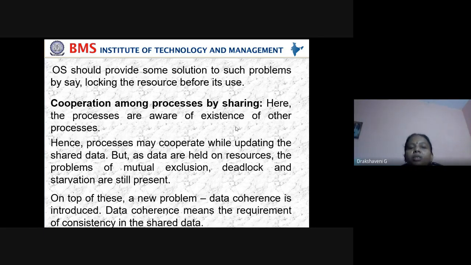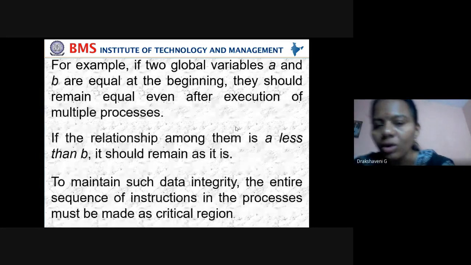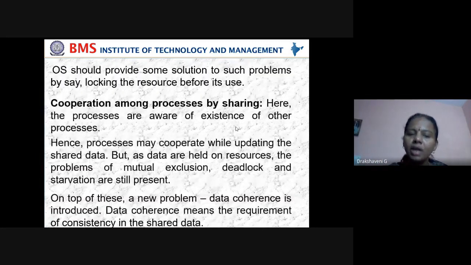In the same way, even in an operating system, we try to lock until my work is done. That's what locking is. Now, cooperation among processes by sharing. Here the processes are aware of the existence of other processes. Hence the processes may cooperate while updating the shared data. But as data are held in resources, the problems of mutual exclusion, deadlock and starvation are still present. On top of this, a new problem, data coherence, is introduced. Data coherence means the requirement of consistency in shared data. So along with mutual exclusion, deadlock and starvation, we have one more problem called data coherence.